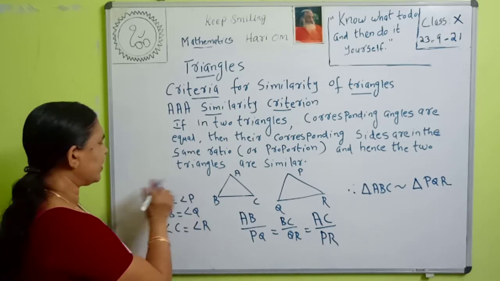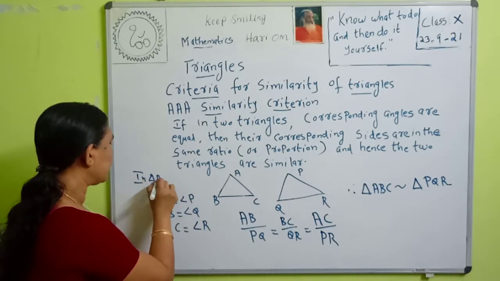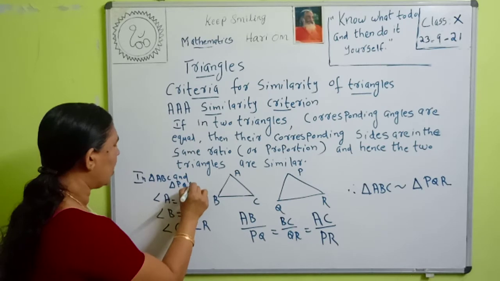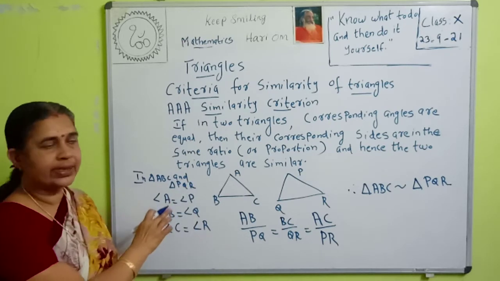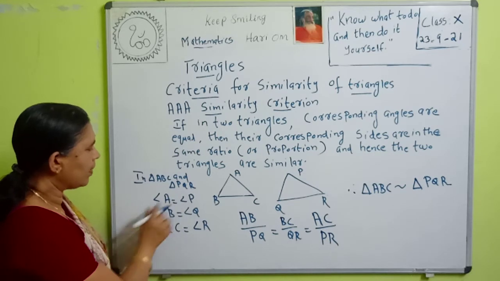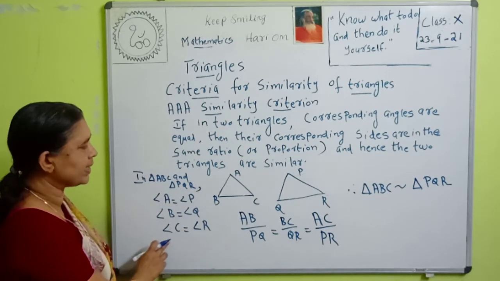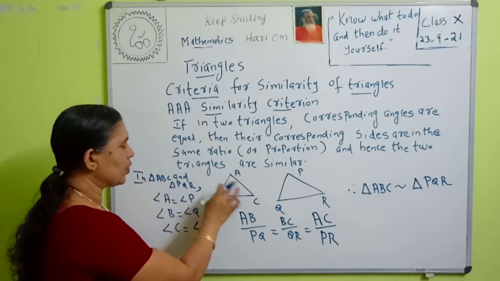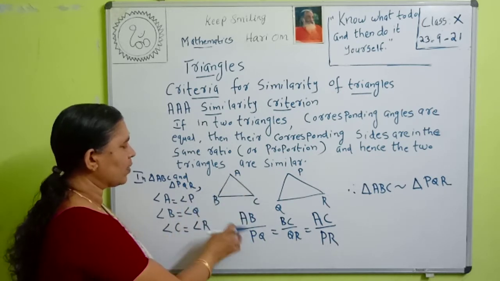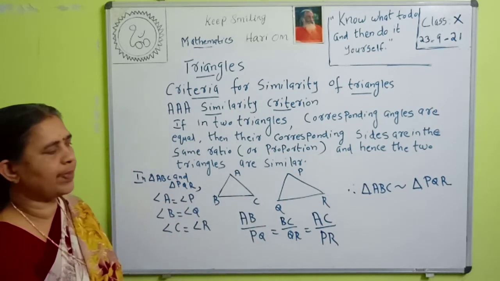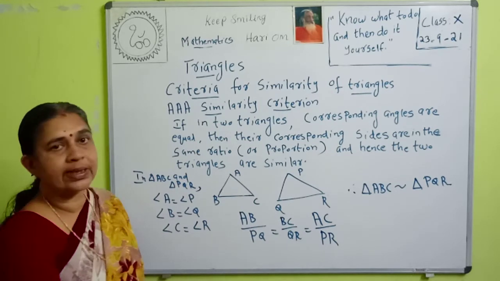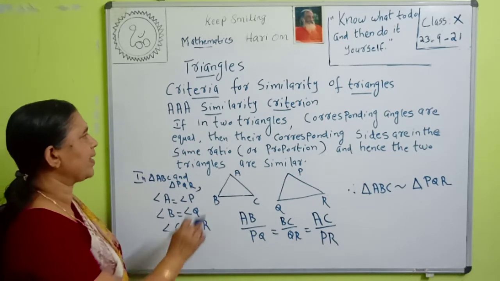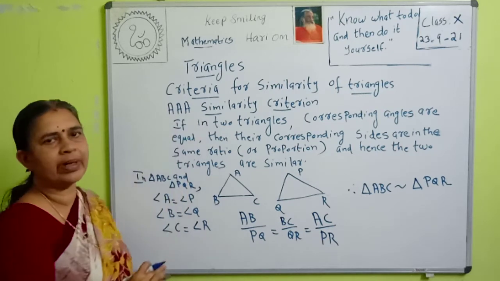So, in triangle ABC and triangle PQR, the corresponding angle to angle A is angle P. Angle A is equal to angle P, angle B is equal to angle Q, and angle C is equal to angle R. Then the corresponding sides are in proportion, that is, the ratios are equal: AB by PQ is equal to BC by QR is equal to AC by PR. Then we can say that these triangles are similar. Therefore triangle ABC is similar to triangle PQR. That is AAA similarity criterion, the angle, angle, angle similarity criterion.